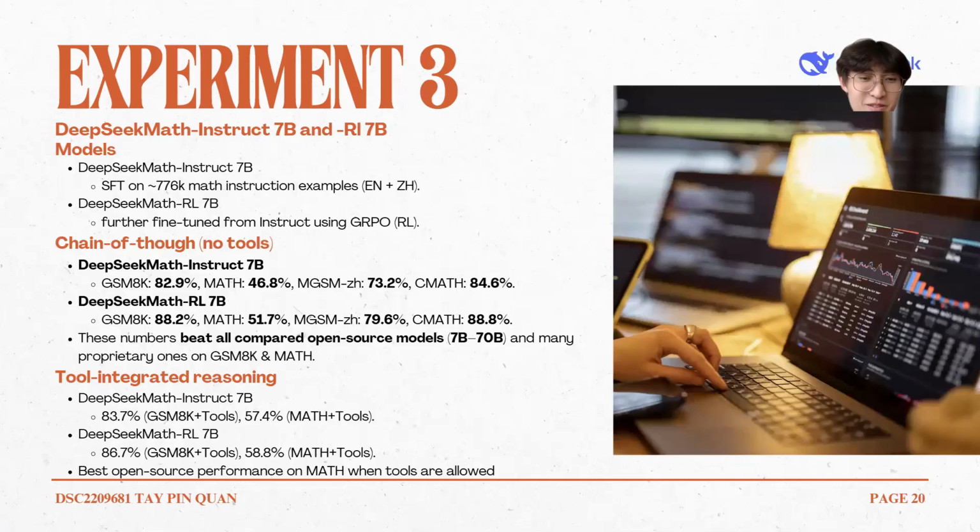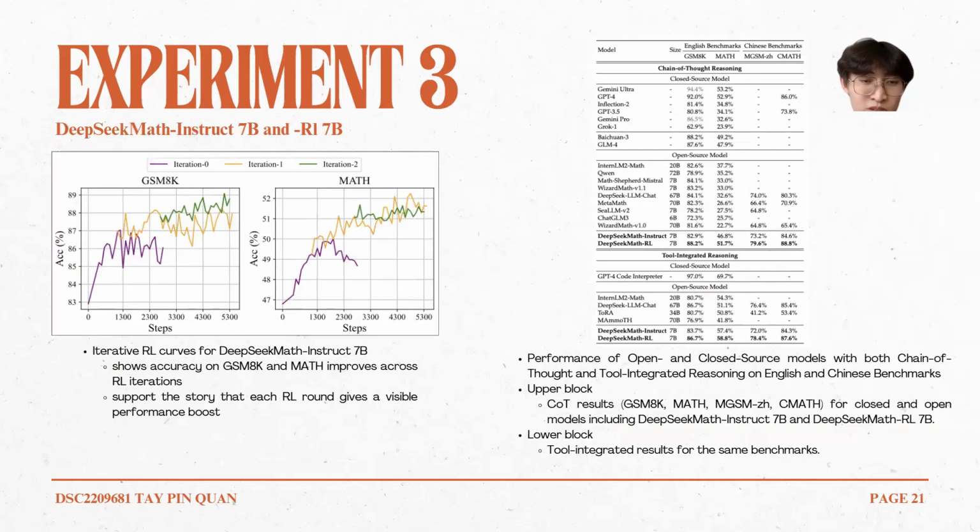Then next, DeepSeek Math Instruct 7B, fine-tuned on 776,000 math instructions, performs well on GSM8K with 82.9% and MATH with 46.8%, surpassing many larger models. When tools are added, performance improved to 57.4% on MATH. DeepSeek Math RL 7B, fine-tuned with GRPO RL, further improved performance to 88.2% on GSM8K and 51.7% on MATH. And as you can see in the table, they are outperforming all open source models from 7B to 70B.